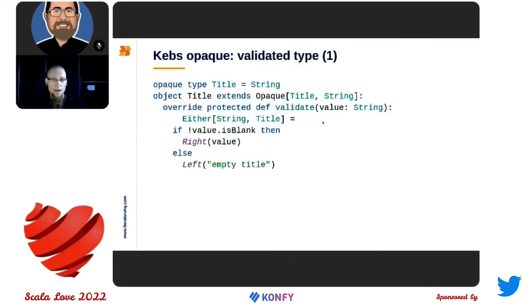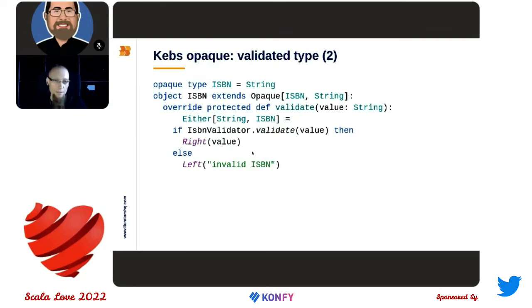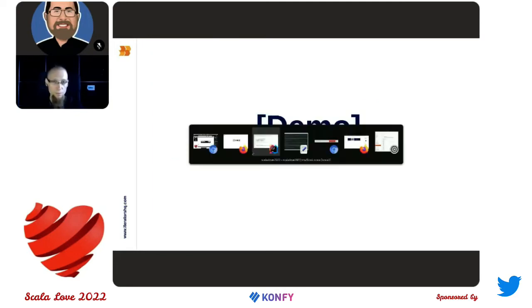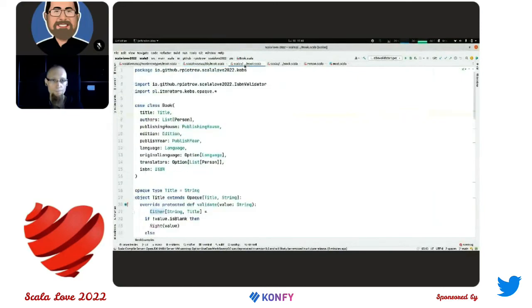We can add a validation to a new type, just by overriding and defining the validate method. Here we do not need to wrap or unwrap any value as in ZIO Prelude. We just return direct values, as you can see. And we can invoke here any custom validation we want, so any custom code, so we can define ISBN with full validation. And let's move to a small demo one more time.